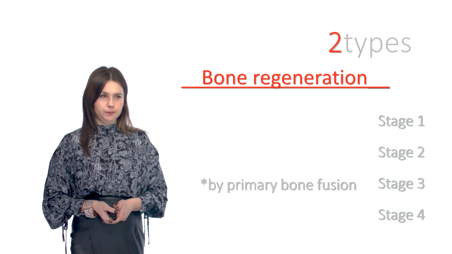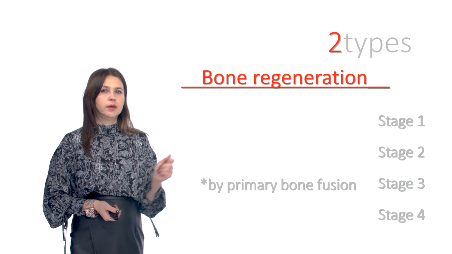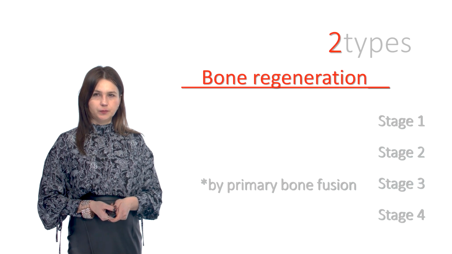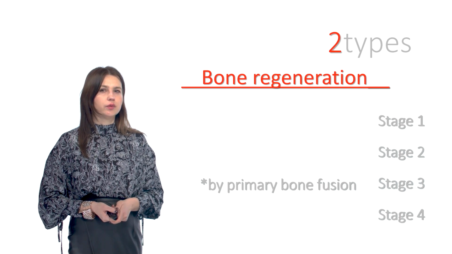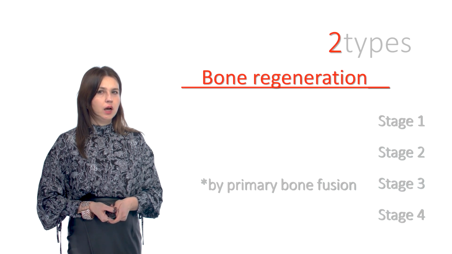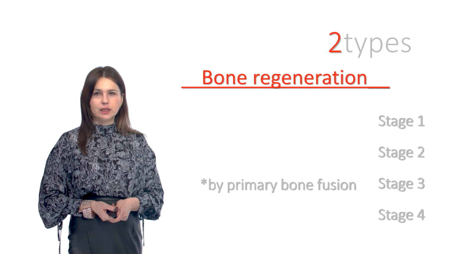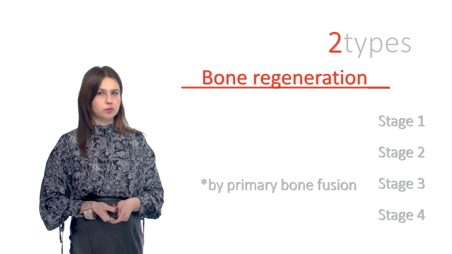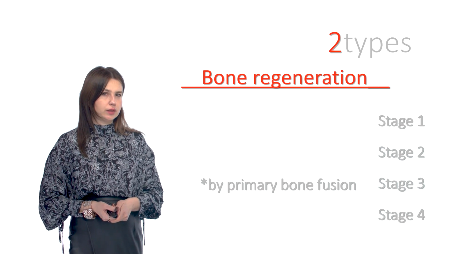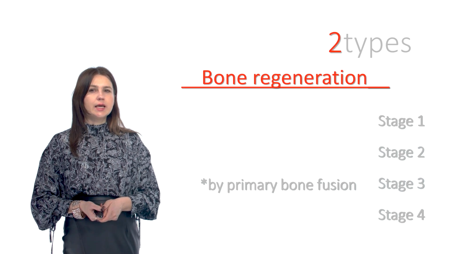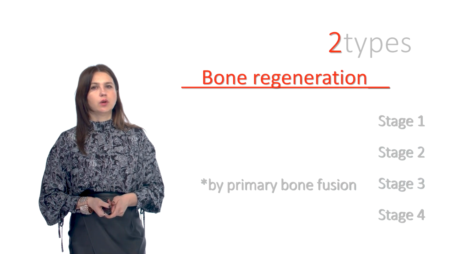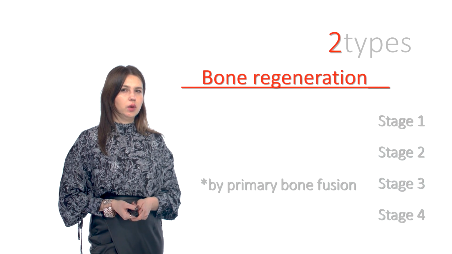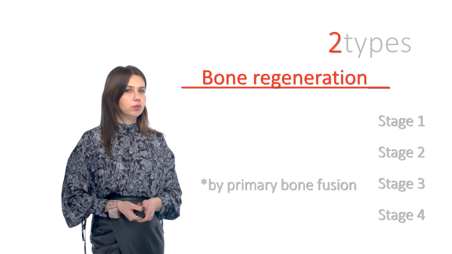Stage number 1 is the proliferation of osteoblasts with the formation of soft colorful granulation tissue consisting of a large number of newly formed thin-walled vessels of capillary type and a large number of dividing cells of the connective tissue. Stage number 2 is the differentiation of cells to bone cells, which produce extracellular matrix and form osteoid. Stage number 3 is the formation of a solid callus due to calcium deposits in osteoid, which is structurally different from mature bone only by a wrong location of bone beams.